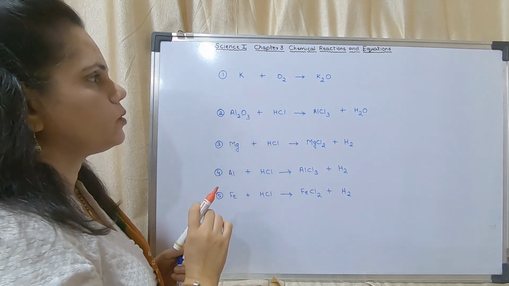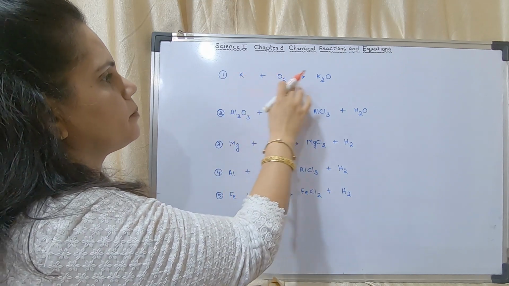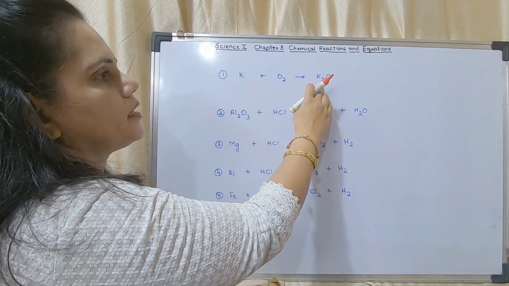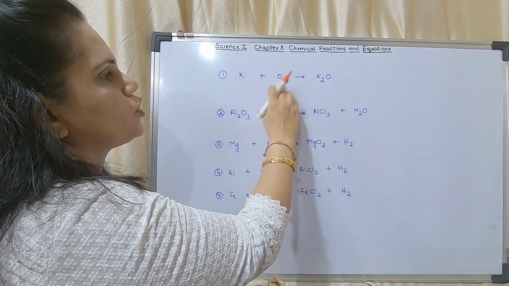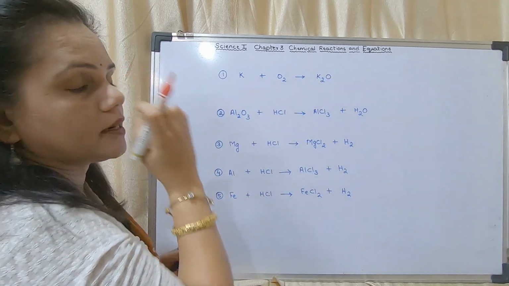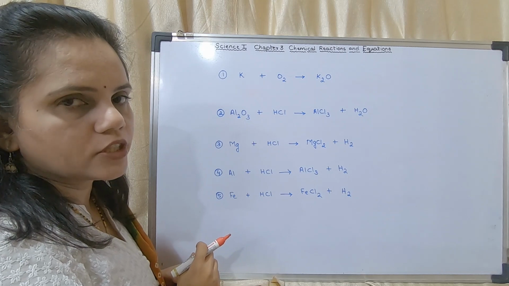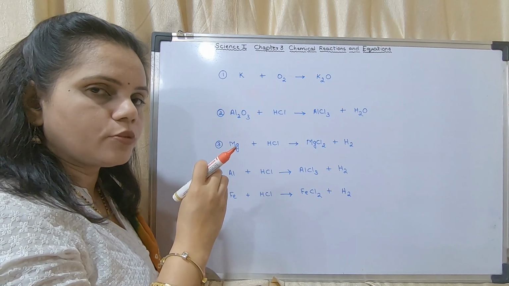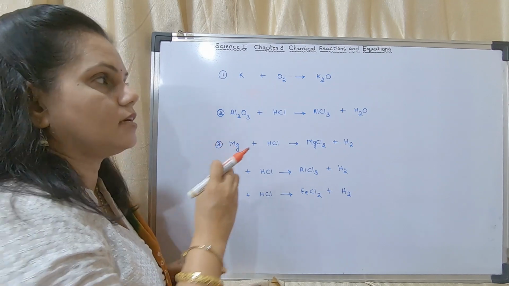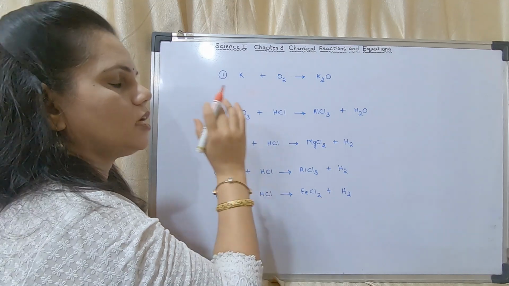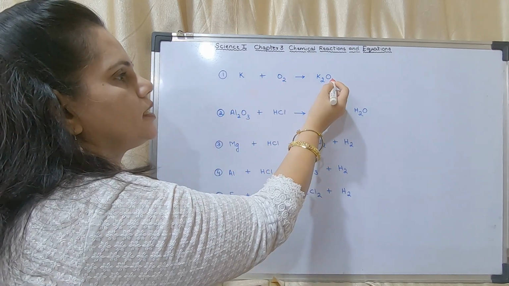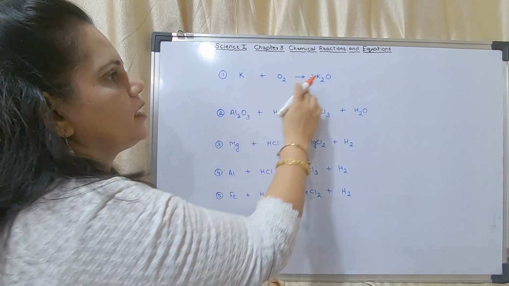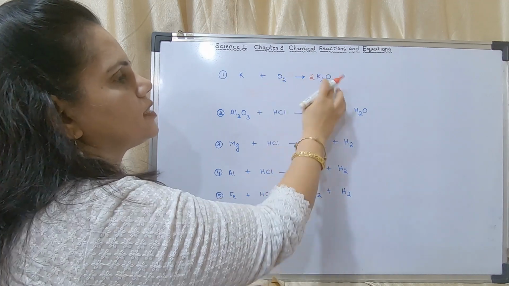Now what you have to do, you have to see the number of elements on the left hand side and on the right hand side. For K, here it is 1, here it is 2. For O, here it is 2, here it is 1. So generally you may start with oxygen. This is just a trick which I am giving you. You may start with oxygen or hydrogen. It becomes easier. So I will start with oxygen here. Here it is 2, here it is 1. So I am going to put a 2 here. If I put a 2 here, then the oxygen has got balanced.